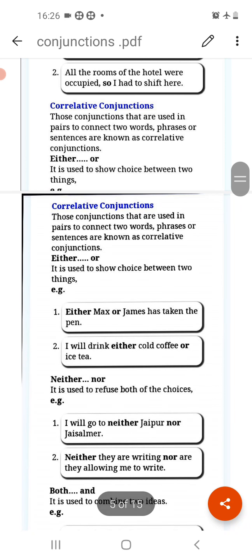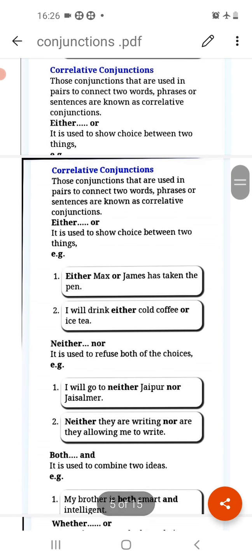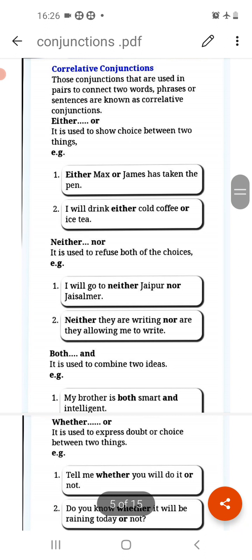Now we are moving towards correlative conjunctions. Now what are correlative conjunctions? Those conjunctions that are used in pairs to connect two words, phrases or sentences are known as correlative conjunctions. Always remember that the conjunctions which we use in pairs, these are always used in pairs. So these conjunctions are correlative conjunctions. Now the first is either or. Now the pair is either or, they both are used together always, either or.